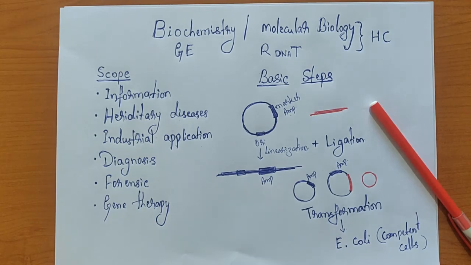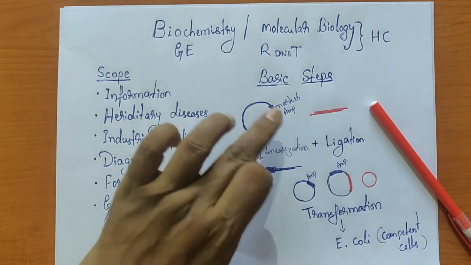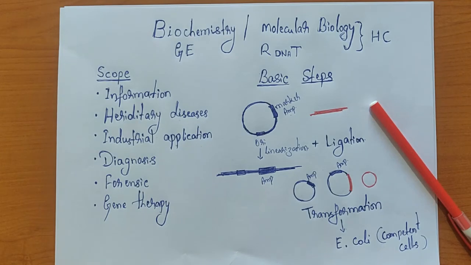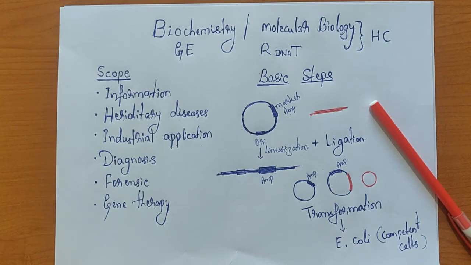And all the plasmids, or most of the plasmids, are circular in nature. In a circular DNA, it is difficult to insert the DNA of our choice. So for that, we have to cut this circular DNA into a linear DNA.